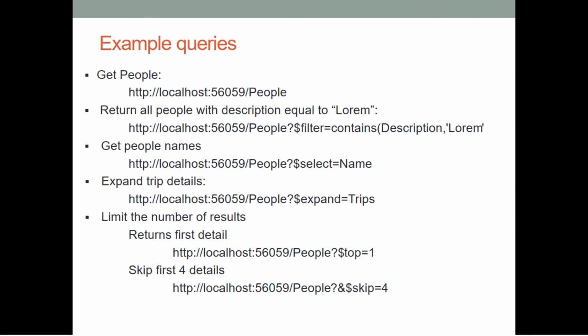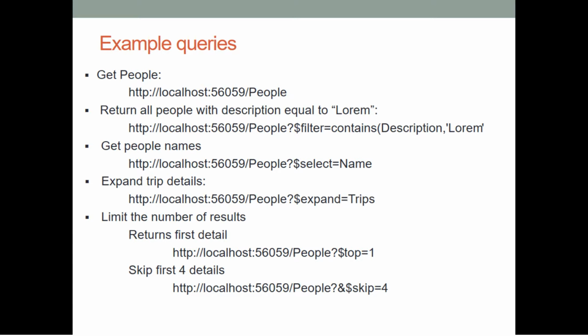Here I have used the filter parameter. I am telling it to get me the data which contains lorem in the description, and here I am getting the people's names by using the select equals name parameter.